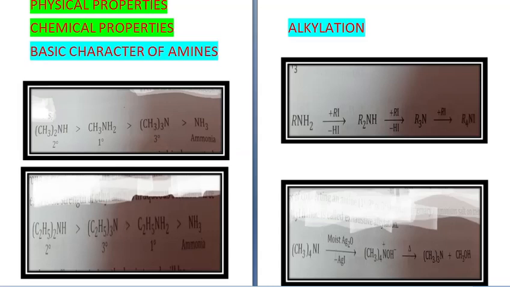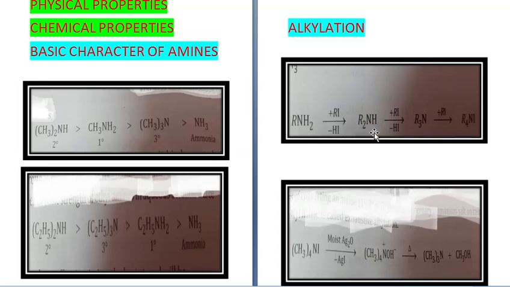Alright. Our next chemical property is alkylation. It is the process of converting an amine into its quaternary ammonium salt on treatment with excess of alkyl halide. Okay, so RNH2, primary amine, this I told you earlier also, will react with alkyl halide, one hydrogen will be replaced, and you will get R2NH.